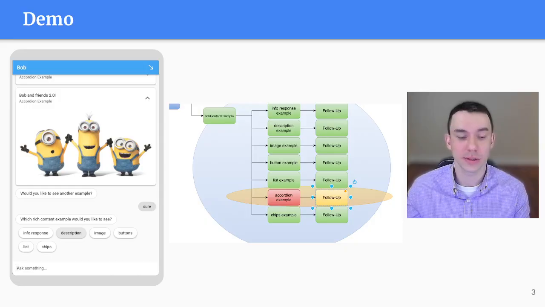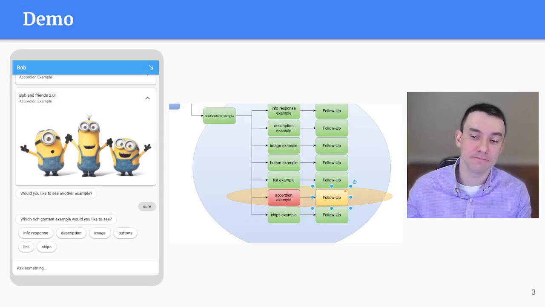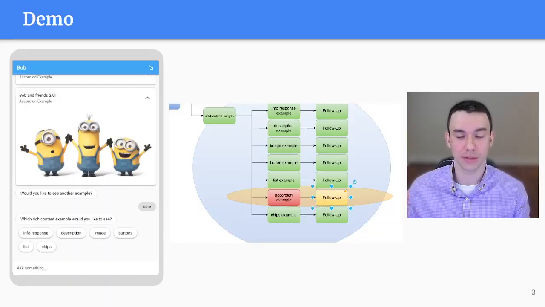So a very simple customization, nothing fancy, but you can see how the ability to manage that context allows us to reuse utterances and keep saying, yes, sure, show me another example, but it triggers a different follow-up intent. And of course, in a real system, we can make the follow-up intents a lot more customizable, a much higher degree of customization, or completely different, but with the same triggers, the yes or whatever the trigger is. So that's the big thing behind it.